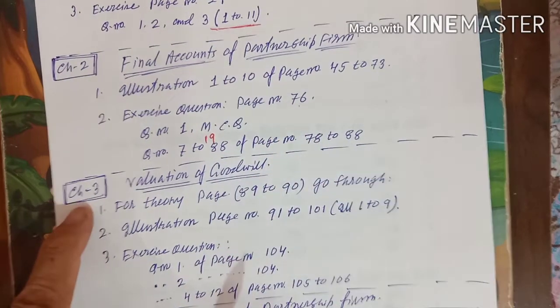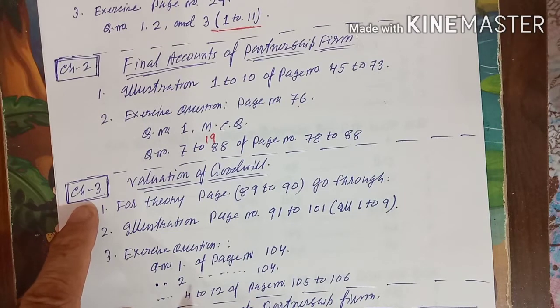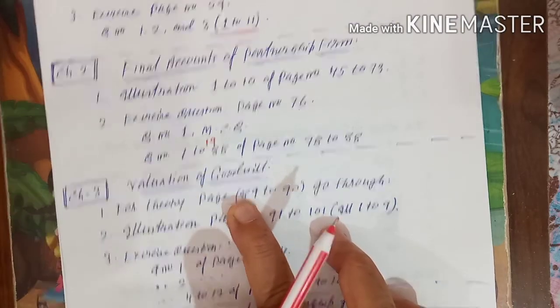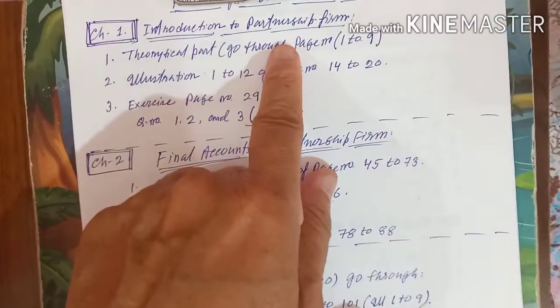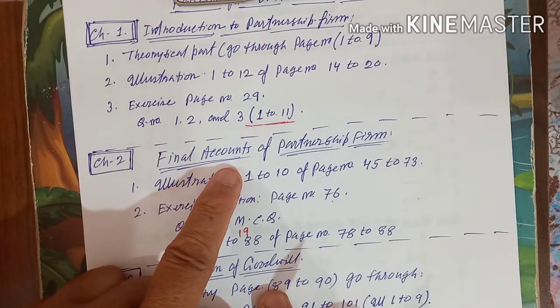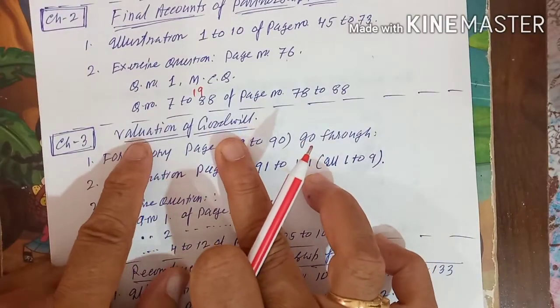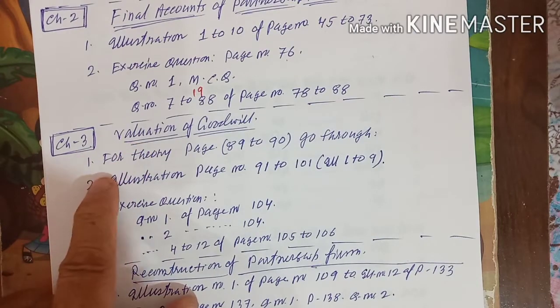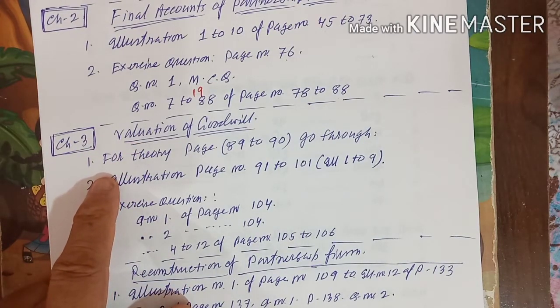Now come to chapter 3. Chapter 3 is Valuation of Goodwill. You should know that the name of the first chapter is Introduction to Partnership, the name of the second chapter is Final Accounts of a Partnership Firm, and the name of the third is Valuation of Goodwill. In this chapter, one theoretical question may come for 3 marks, may or may not. It is better that you get it ready.